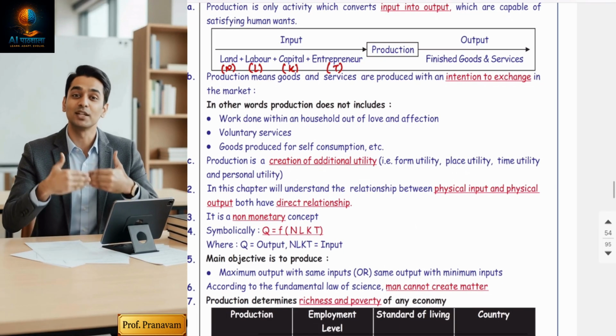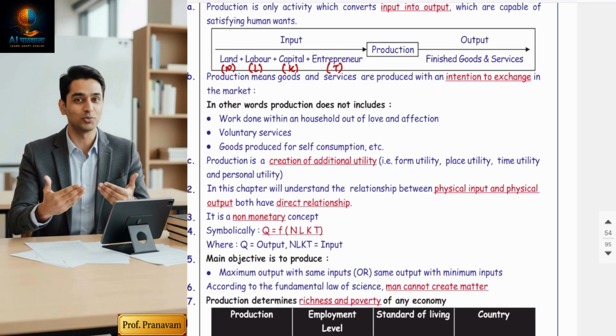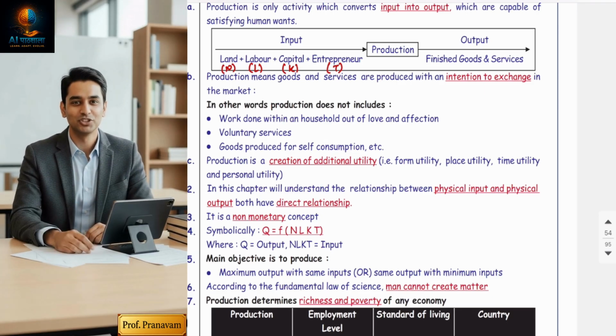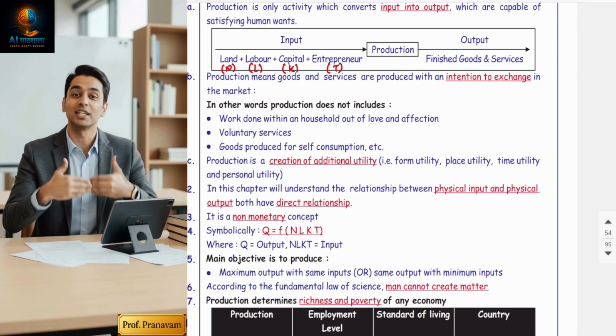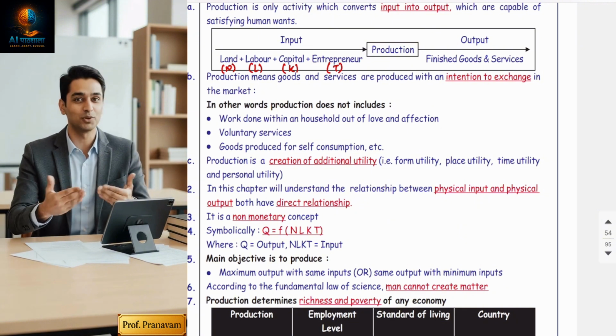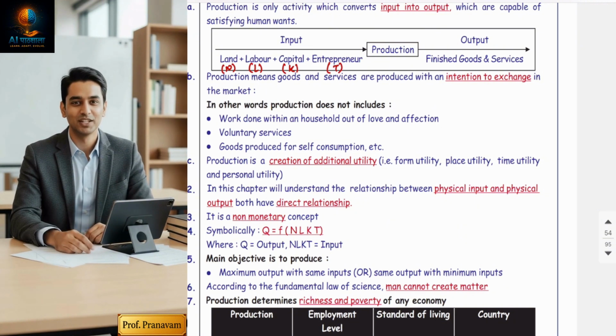Okay. Now, one of the economists has given a definition where he never used the terms input and output. He has simply said production means any activity, whether it's production of goods or services, but it should generate income. It should have some exchange value. Indirectly he wants to say non-monetary activities are not considered as production, right?